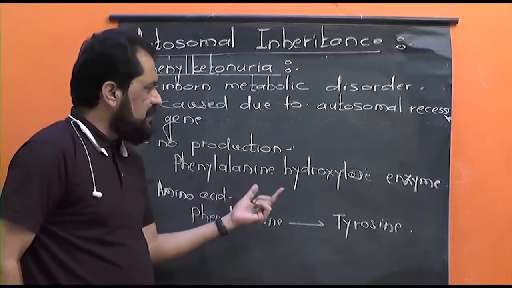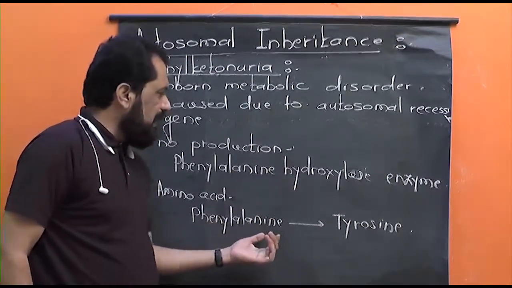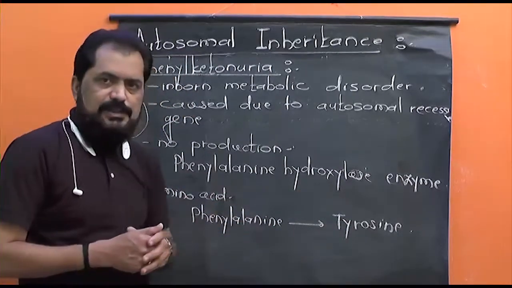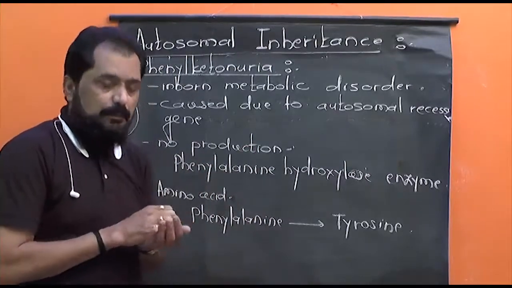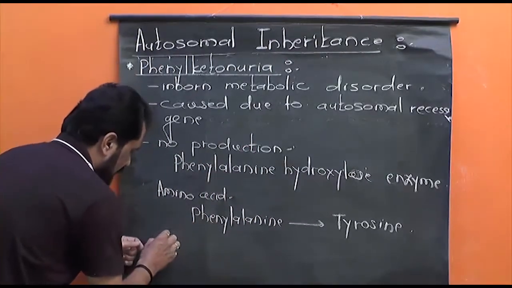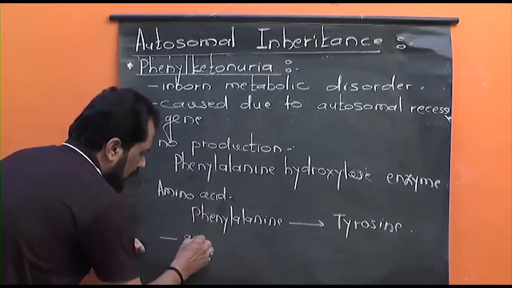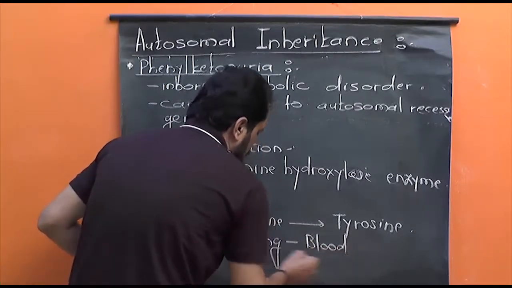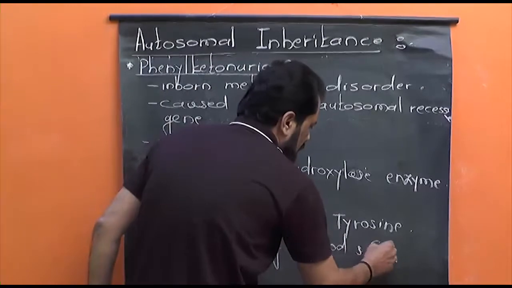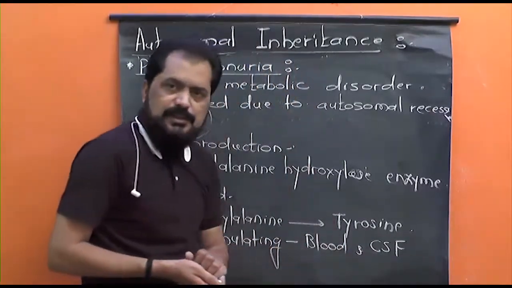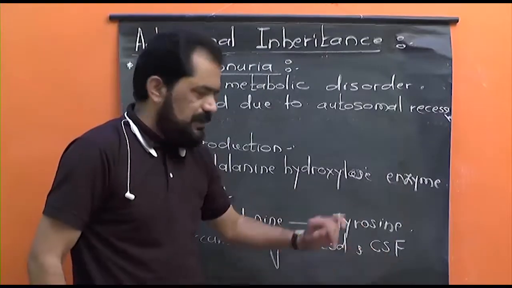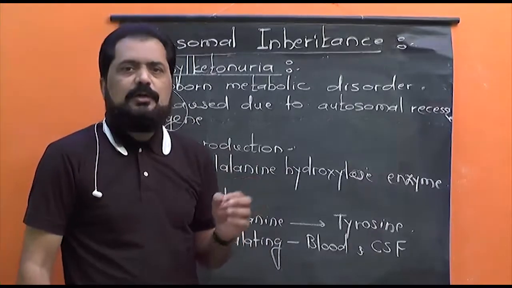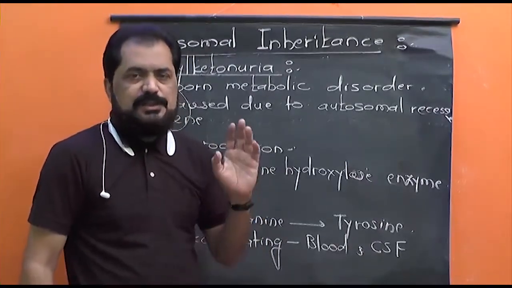That is, when this enzyme is absent, phenylalanine will not be converted into tyrosine, and thus the phenylalanine amino acid goes on accumulating in the blood as well as in the CSF. This amino acid goes on accumulating in the blood, its amount increases, and along with that the amount in the CSF also increases. CSF, cerebrospinal fluid, about which we shall talk in very detail while discussing the structure of the brain.